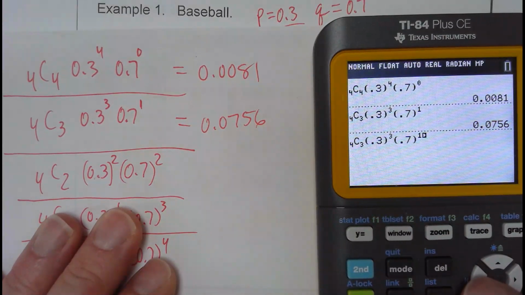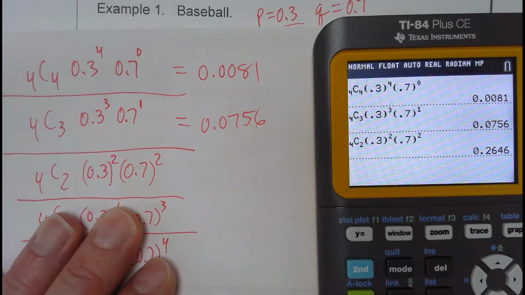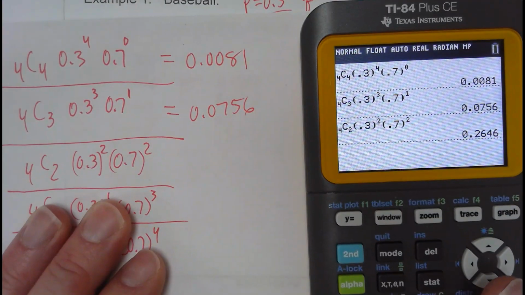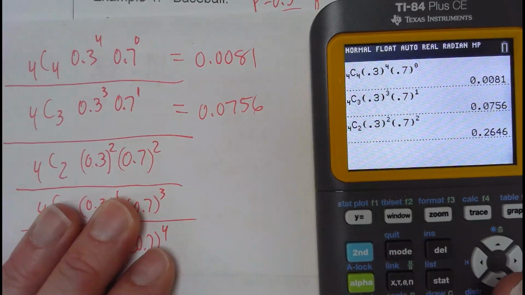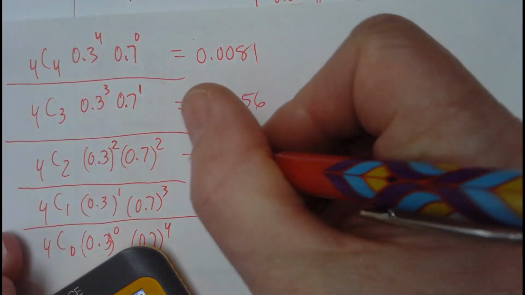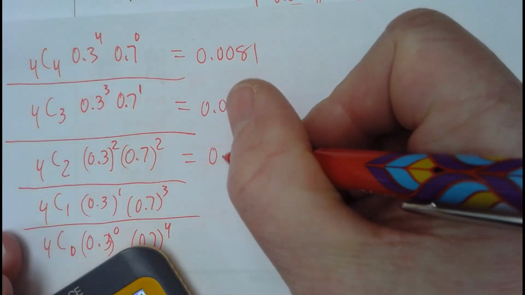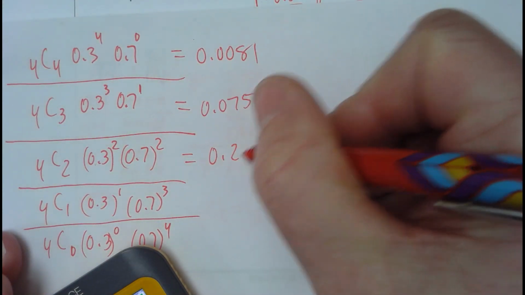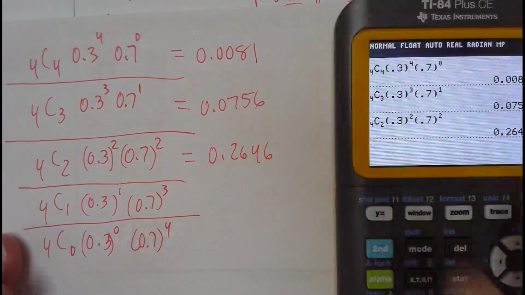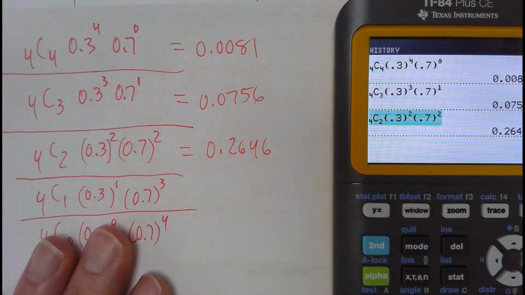Then we go up and up. We hit enter. We change this to a 2 here, and then we change this to a 2 here. Enter. So there's a much better chance that you're going to go 2 for 4 if you have a batting average of 300. So this would be 0.2646. Then the next one: up arrow, enter.